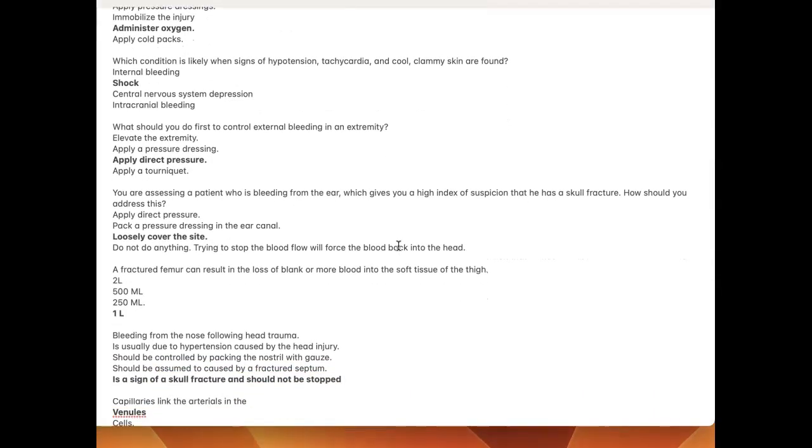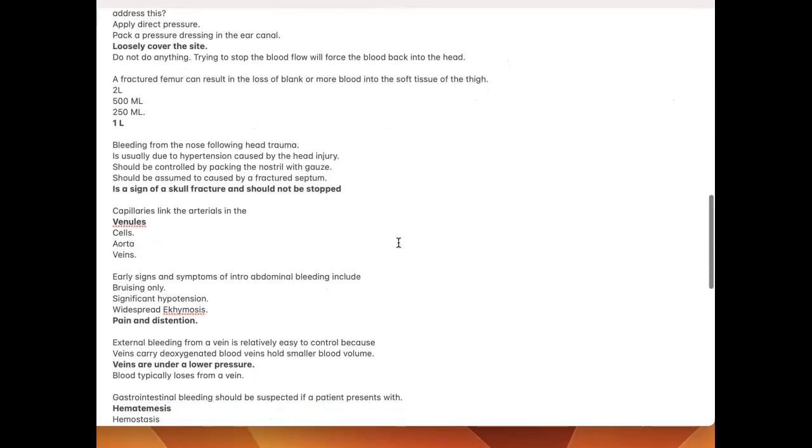Apply direct pressure. You are assessing a patient who is bleeding from the ear, which gives you a high index of suspicion that he has a skull fracture. How would you address this? Loosely cover the site. A fractured femur can result in the loss of blank or more blood into the soft tissue of the thigh. 1 liter. Bleeding from the nose following a head trauma is a sign of skull fracture and should not be stopped.